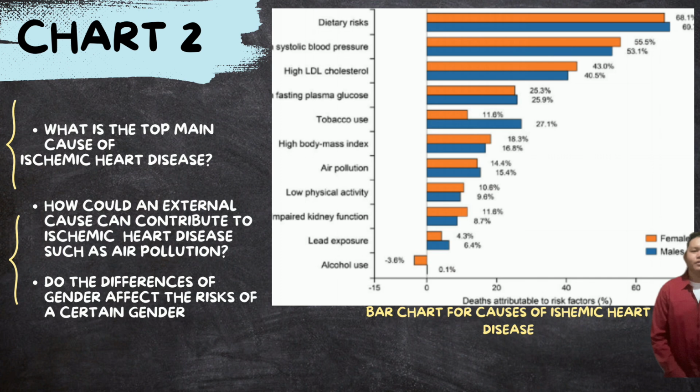Now is chart 2. On my first point, what is the top main cause of ischemic heart disease? As I know, the main cause of ischemic heart disease is dietary risk. Unhealthy diet could lead to plaque buildup in the heart arteries. As my knowledge, the plaque is made up of fat, cholesterol, and other substances that stick to the artery walls, which would make the artery walls narrow.